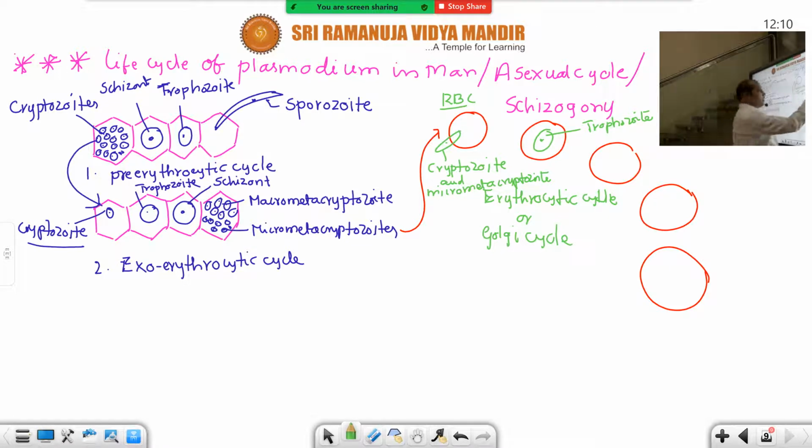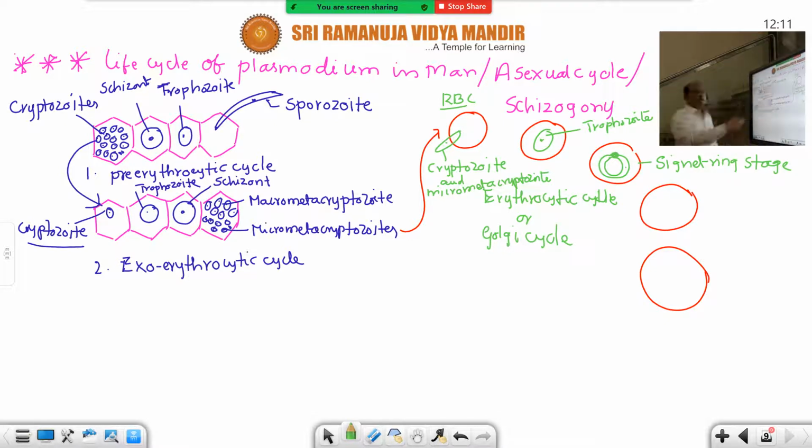And then this trophozoite, in which the nucleus is pushed aside and a centrally located vacuole is present. So cytoplasm and nucleus go to the periphery. This is like a finger ring. In the explanation I told you, it is looking like our ring. That's why it is called signet ring stage. This is the second stage in the life cycle of Plasmodium.